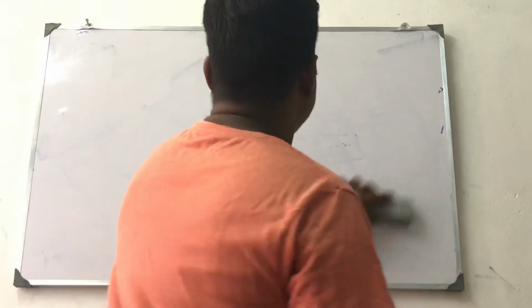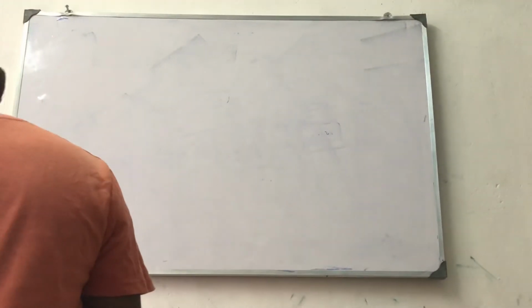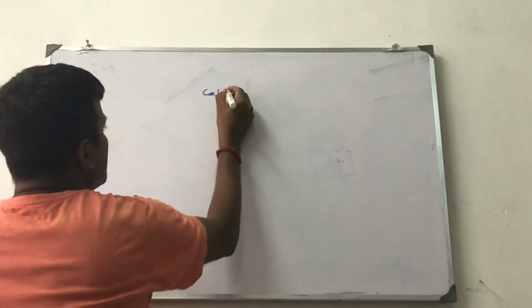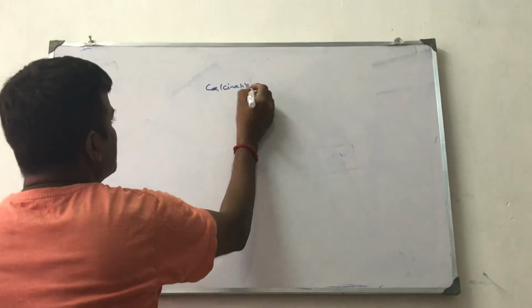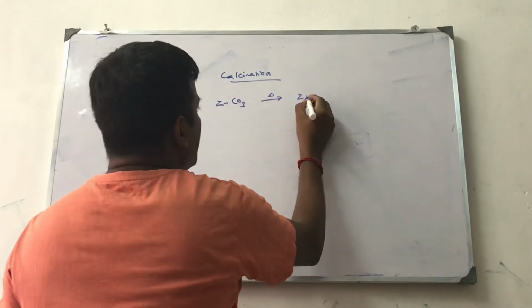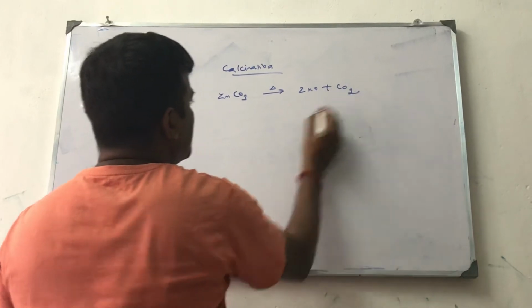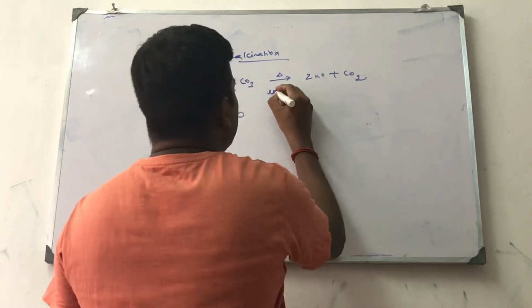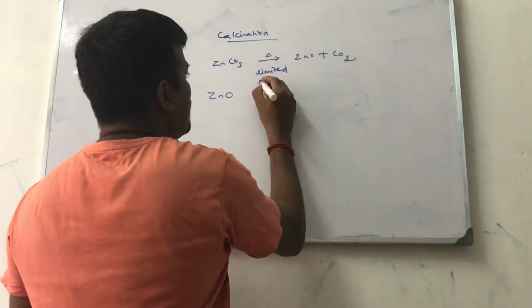Let us see calcination. Metals containing carbonate impurities. Calcination. Zinc carbonate, on heating, will give zinc oxide plus carbon dioxide. This is called calcination, with a limited supply of air.